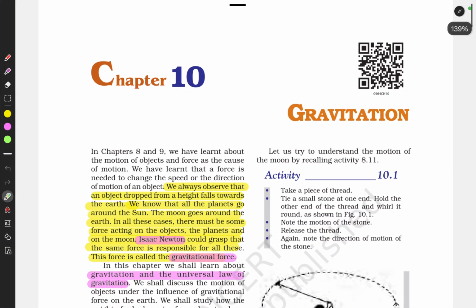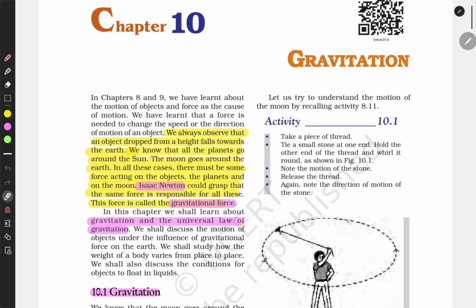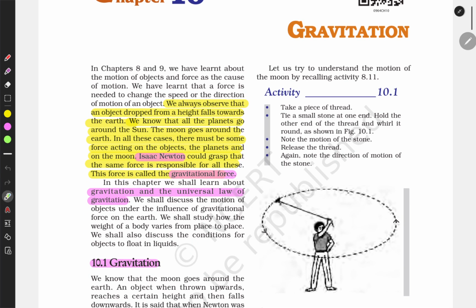In this video we are going to study gravitation. This is a 9th class NCERT chapter 10, and let's go through it.